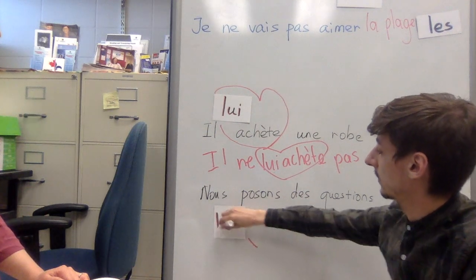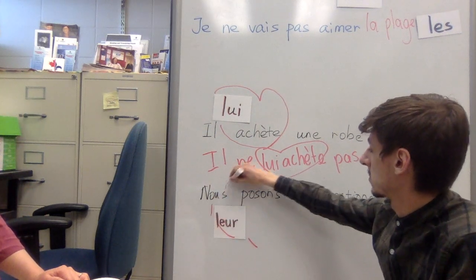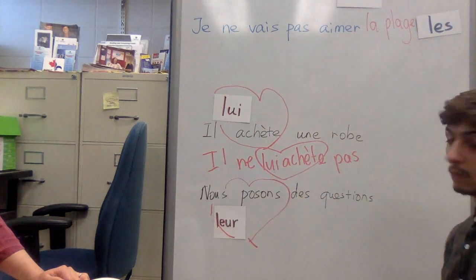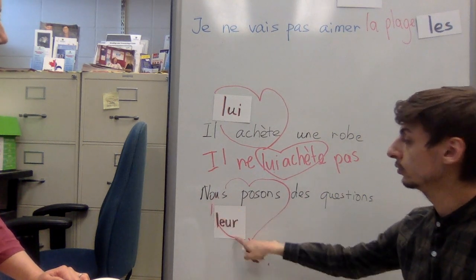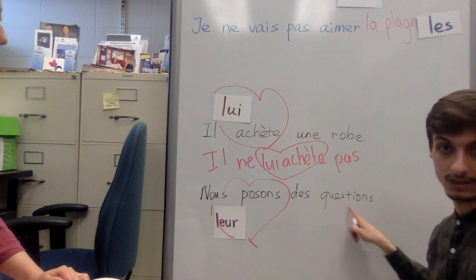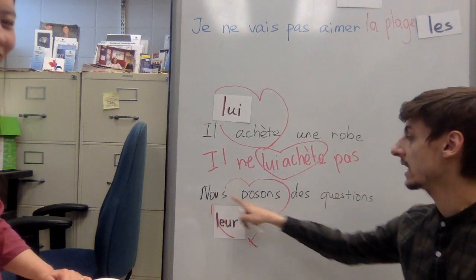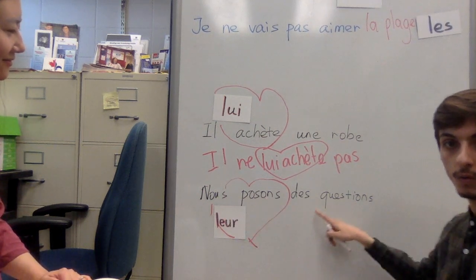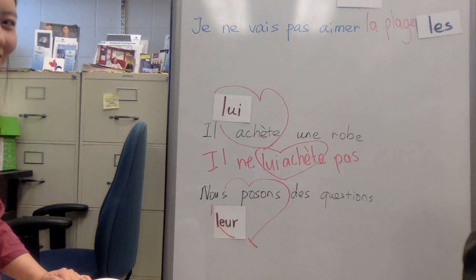So your sentence will be nous leur posons des questions. We ask them questions.